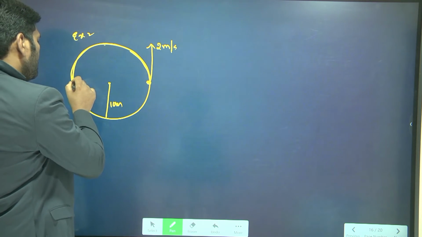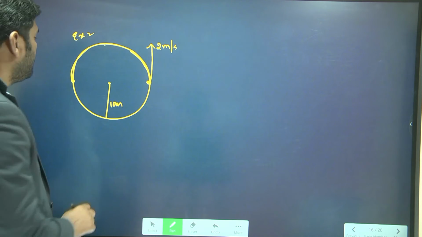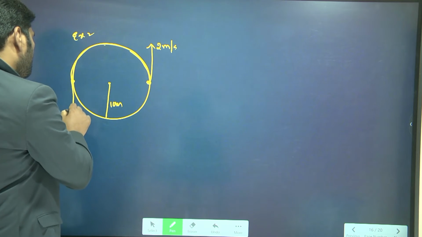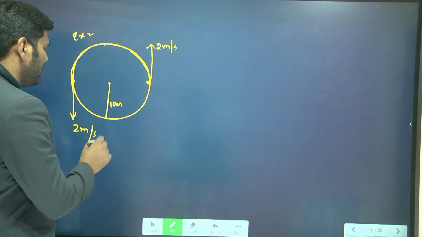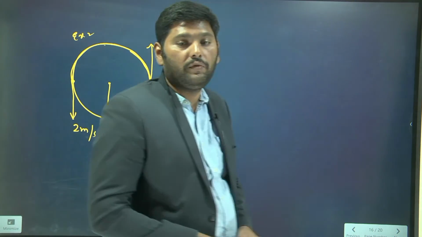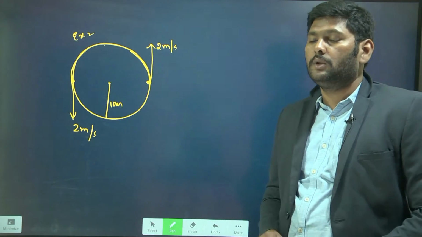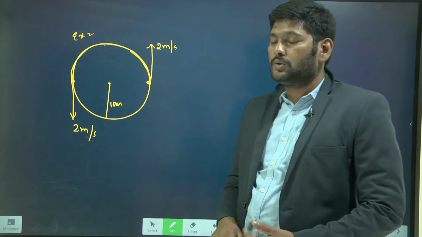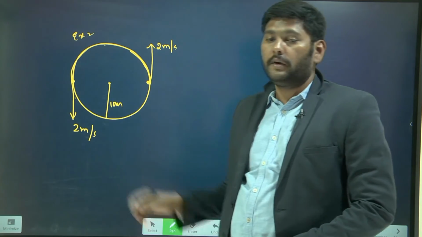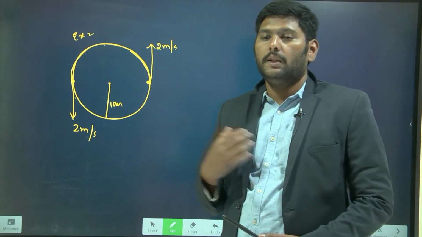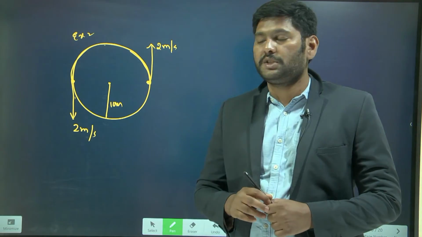It reached the exactly opposite position. In this case, its velocity acts in the downward direction, which is equal to 2 meters per second only, because the object is moving with uniform circular motion. When the object moves in a uniform circular motion, everywhere its speed is constant. So at this position, the velocity acts downward. Now my question is, in this case, what is the change in velocity?